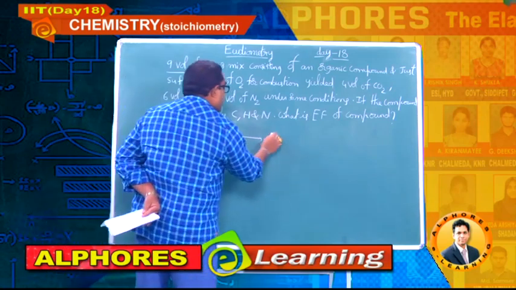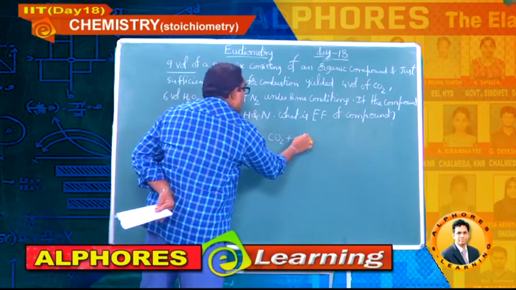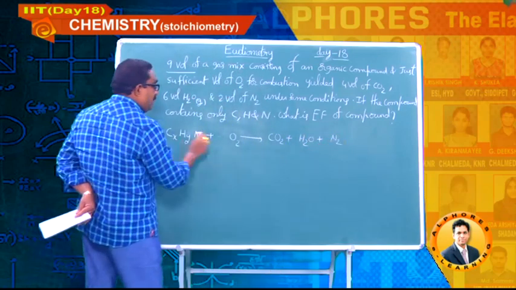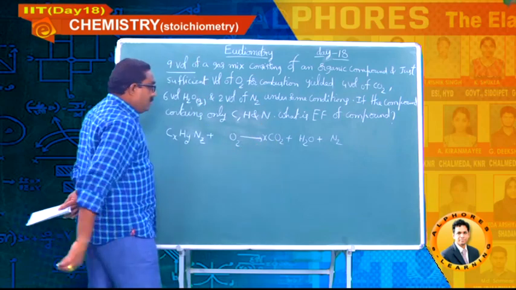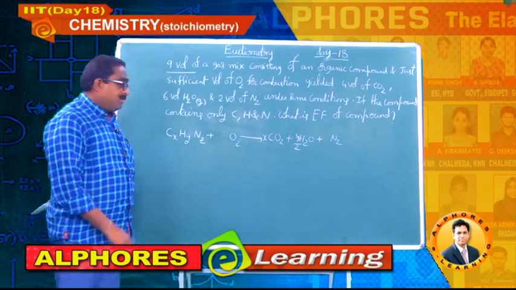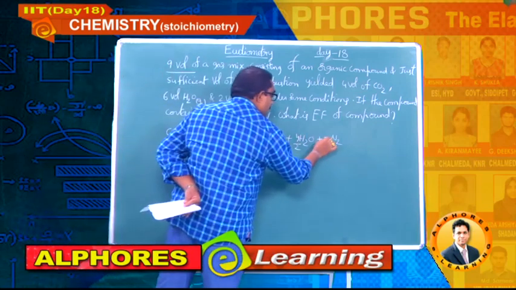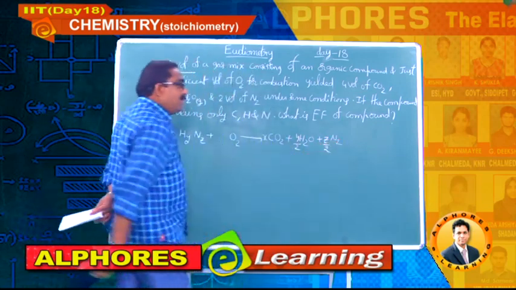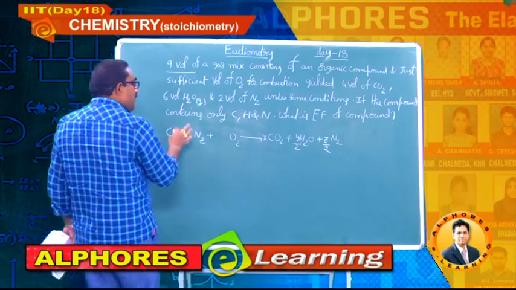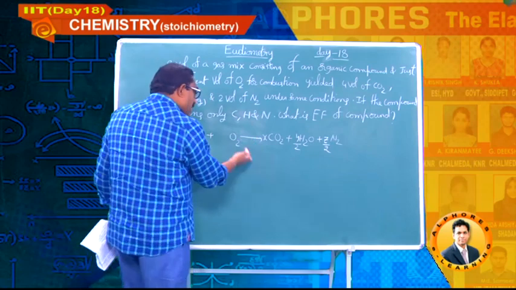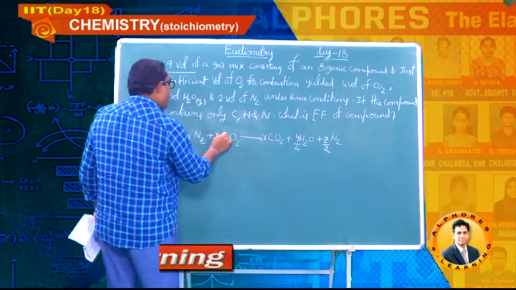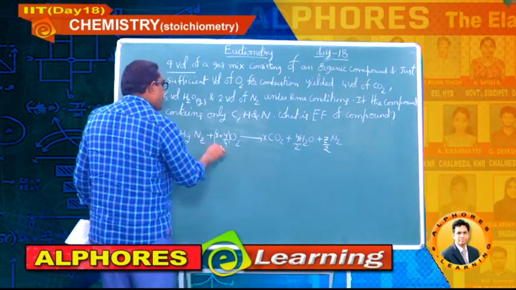I am going to write CO2 plus H2O plus N2: x carbons, x CO2; y hydrogens, so y by 2 H2O; z nitrogens, so you have to write z by 2 nitrogen. Now this is the balanced equation for the combustion. Let me balance oxygen also, no problem: 2x plus y by 2, same, x plus y by 4 oxygens.